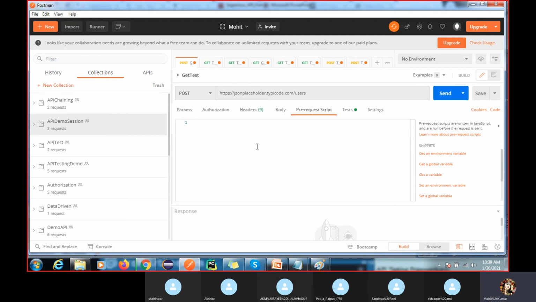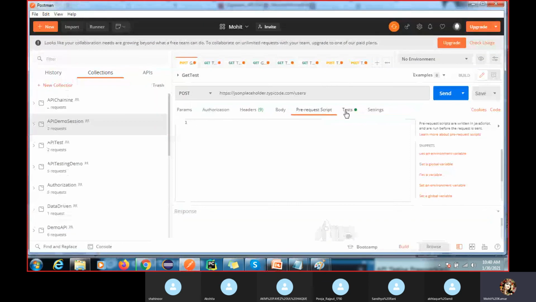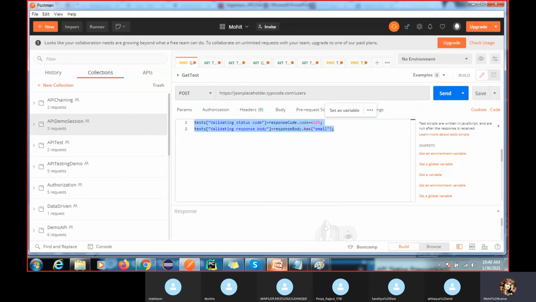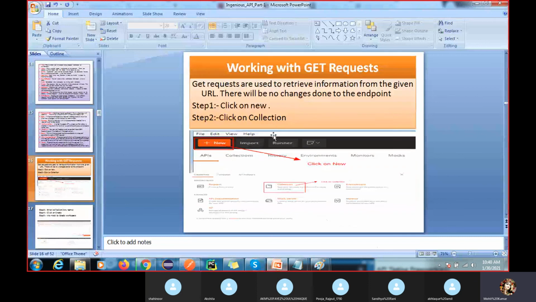These are the scenarios we'll get in real time. Some of the test cases we are not able to automate. We have to do regression and manual validation also, and if the number of test cases is more, how to do that, right? So we will explore how to do automation in Postman also. We have the Tests tab here. You can see this is the test. Here you can write some script and validate your API test cases. Got it, right? So this is how Postman works.